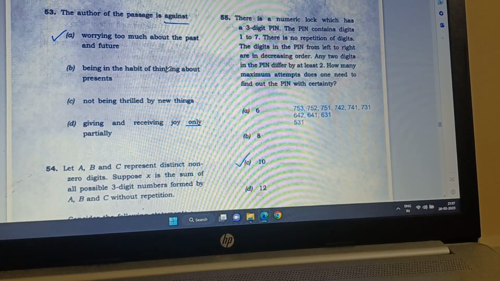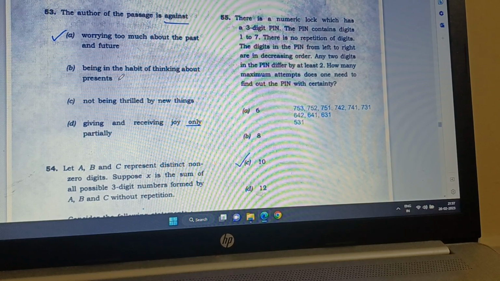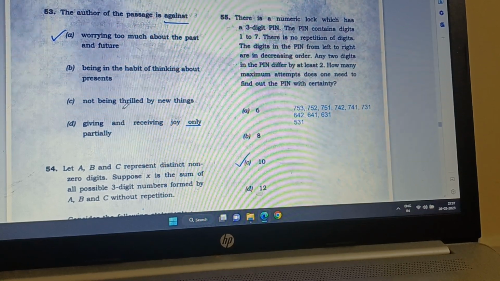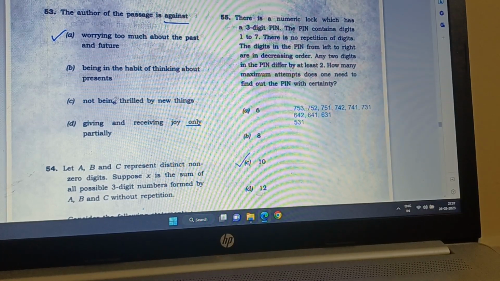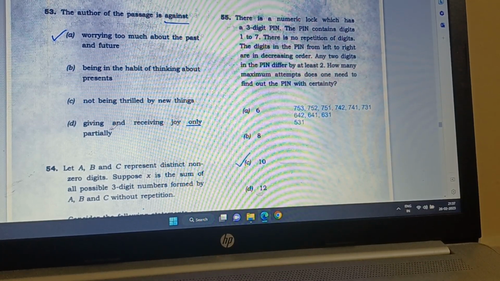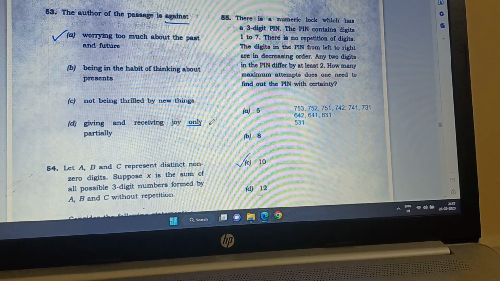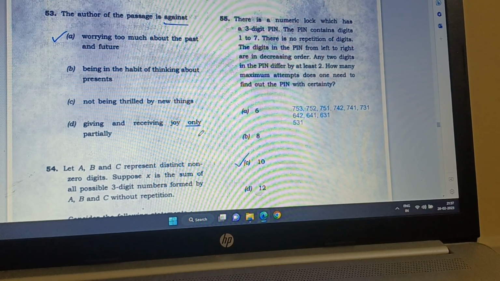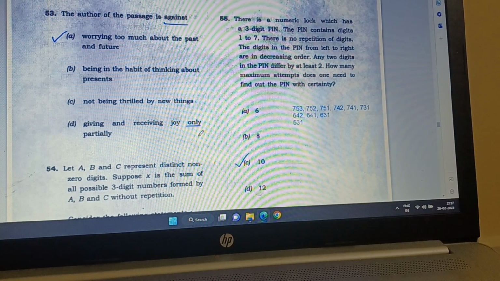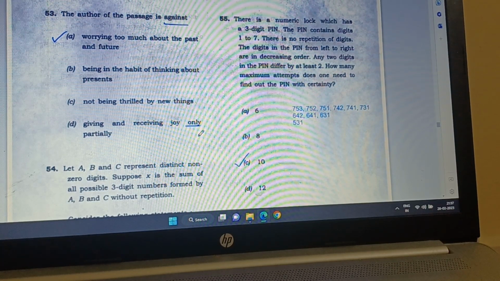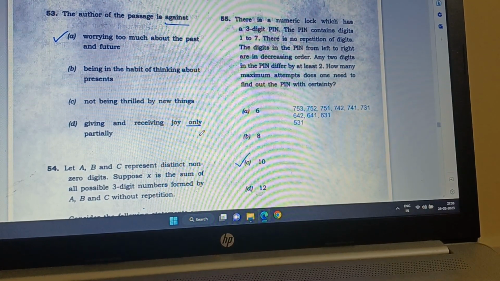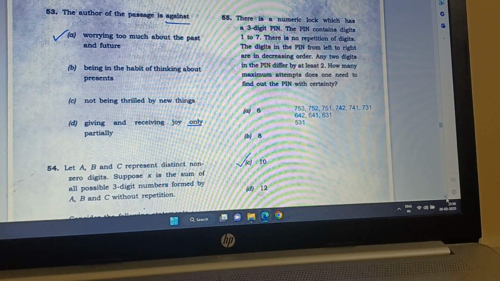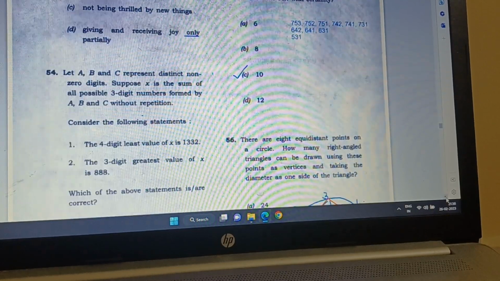Okay. Being in the habit of thinking about presents, no, he doesn't talk at all about it. Not being thrilled by new things, no, it is not. We are less thrilled by new things. It's not a not. And giving and receiving joy only partially. Again, the word only is there, and hence you can say that it is incorrect, because if there is any one exception, this D will be wrong. So the best answer or the correct answer is A for question number 53.